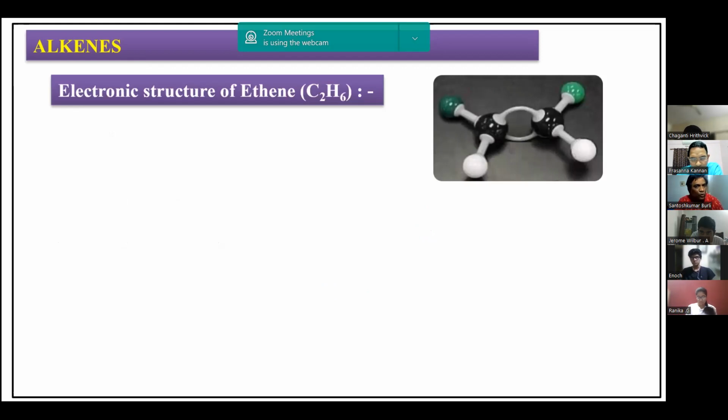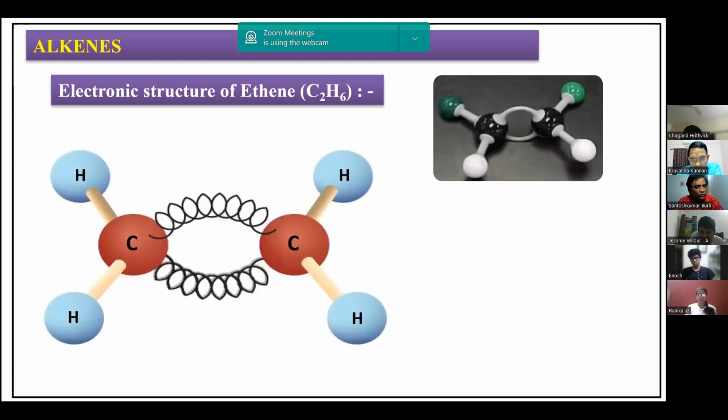Now, if you look into the electronic structure of the ethene molecule, both doubly bonded carbon atoms are sp2 hybridized. How many sp2 hybridized orbitals will be there?